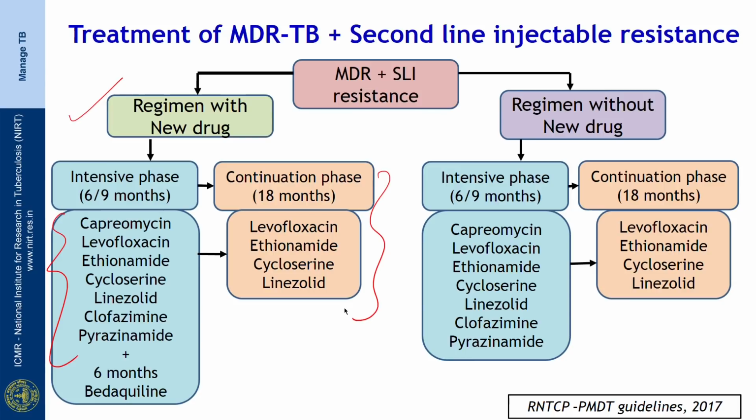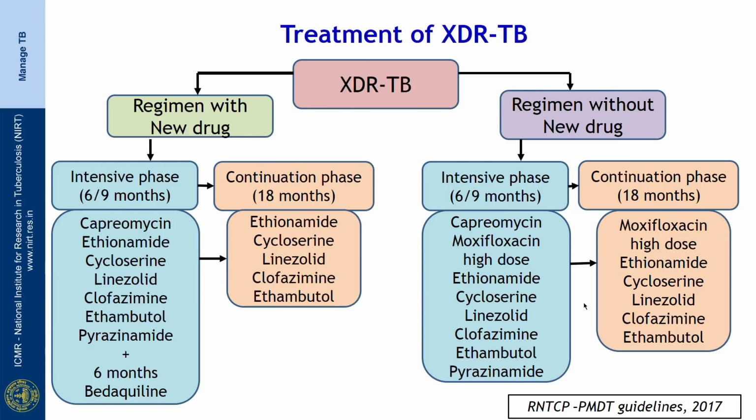If the patient is not eligible for the regimen with new drug, the regimen without new TB drug will include an intensive phase of 6 to 9 months with capreomycin, levofloxacin, ethionamide, cycloserine, linezolid, clofazimine and pyrazinamide, and a continuation phase of 18 months with levofloxacin, ethionamide, cycloserine and linezolid. So, all these drugs have to be given daily for the entire treatment duration.